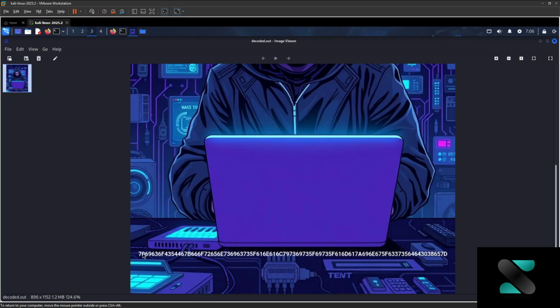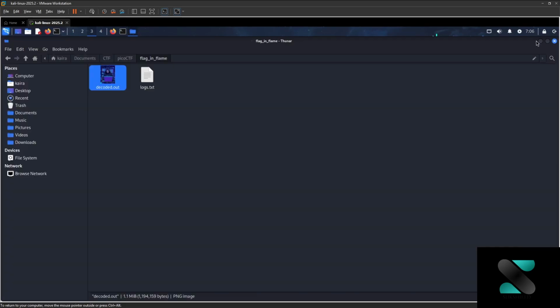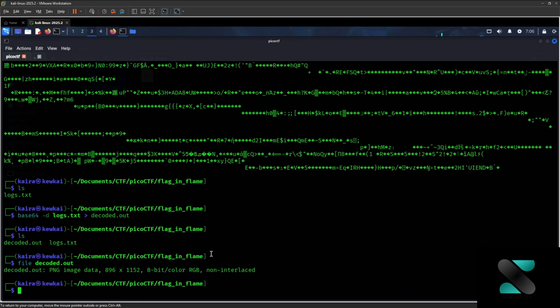So what we did first, we converted our file to base 64. We assumed it to be base 64 format, and we decoded it to a dot out file, right? And after that we tried to understand what this file is, and we got to know that it is a png file.